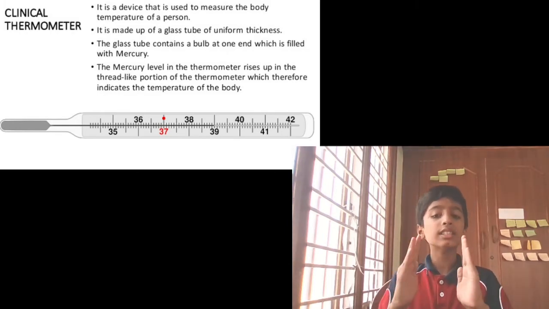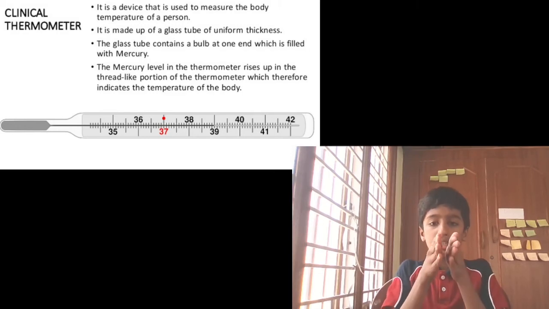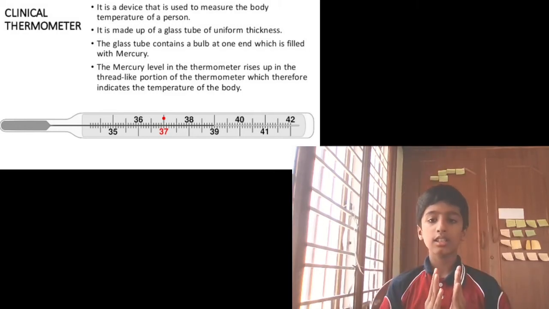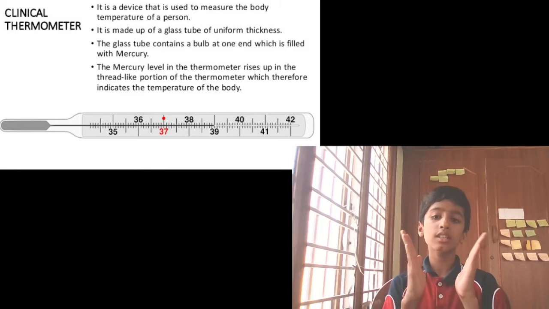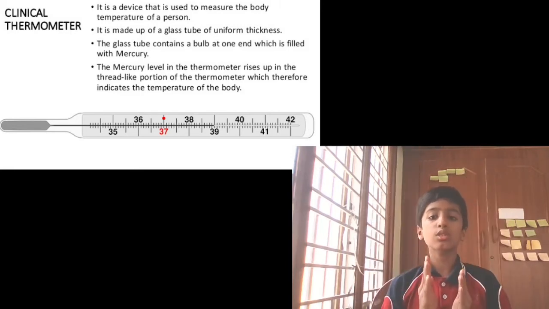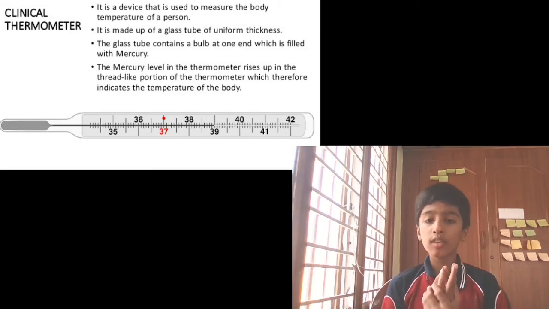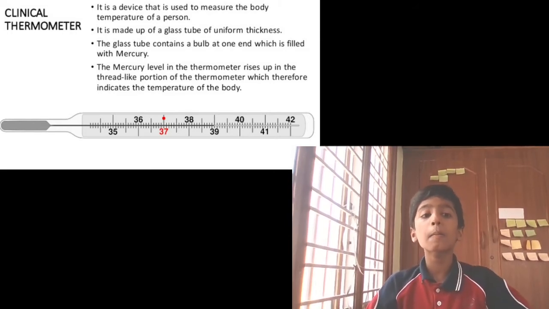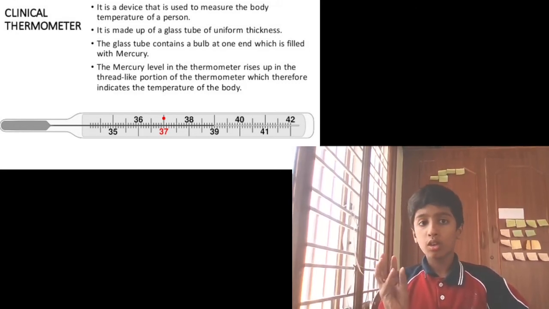The thermometer is shaped like this, and the mercury will be in this small part, in the bulb.